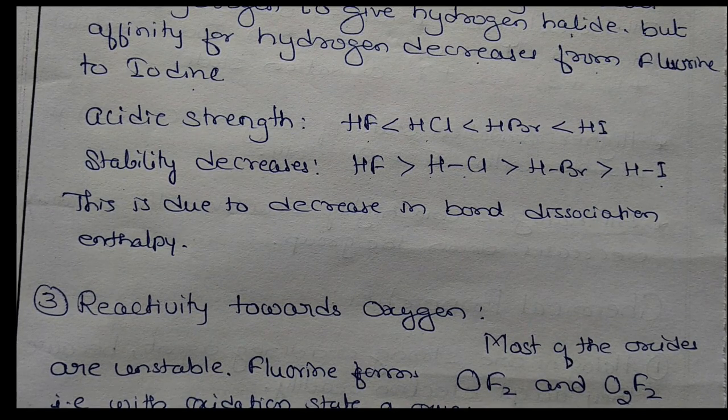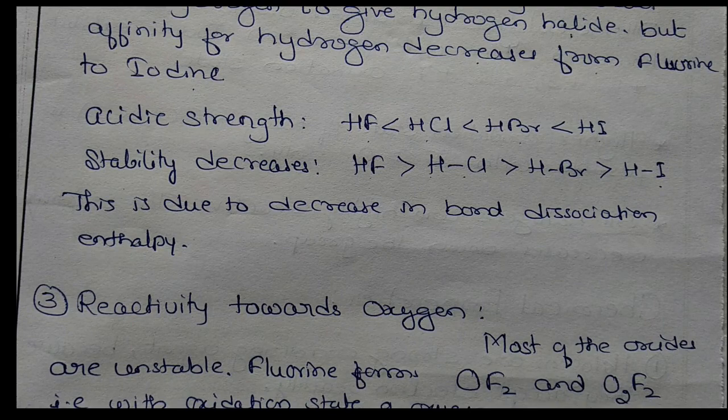Fluorine forms OF2 and O2F2. See, when OF2 is formed, fluorine is -1. The oxygen state is positive and fluorine is negative. Since two fluorines are given, here it shows that oxygen is in the +2 state.